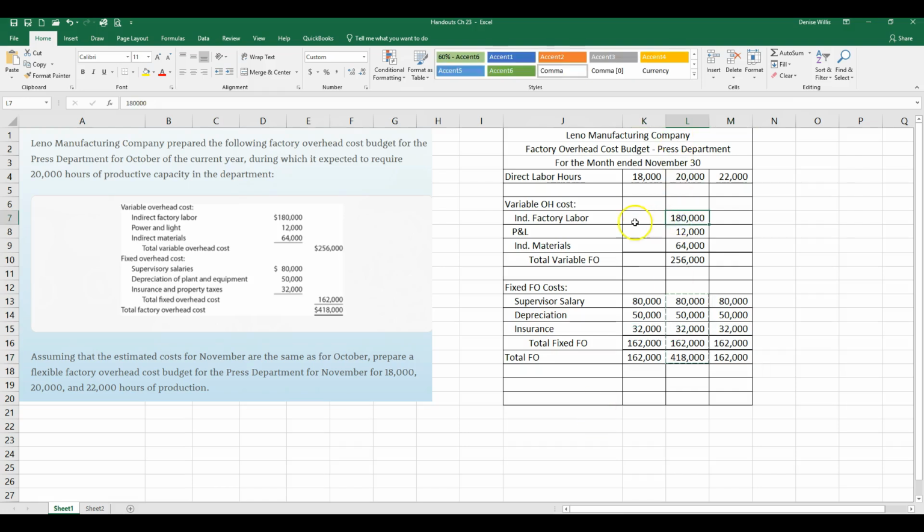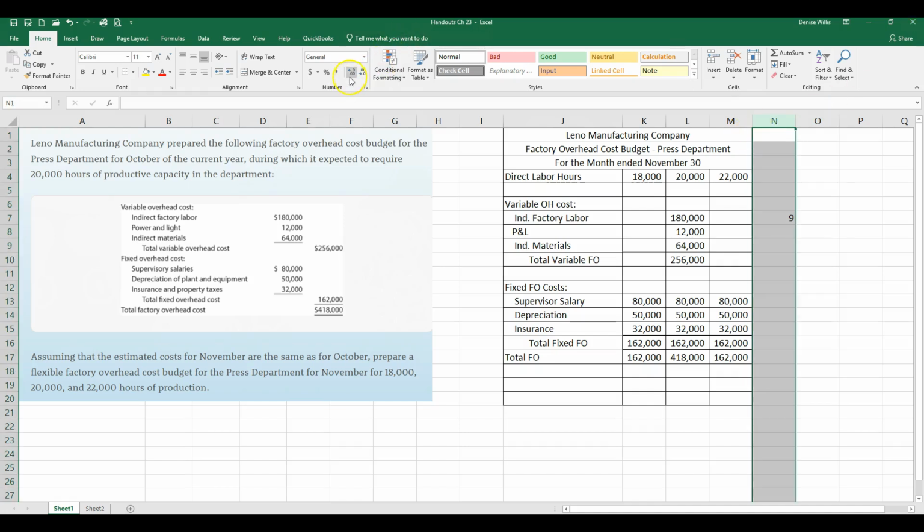We now need to come up with a rate for each one of these right here. And I'm just going to do the calculation out here on the side. Okay, so watch this here. We are going to have $180,000 at the level of 20,000. So let's take 180,000 divided by 20,000 hours. That gives us a $9 rate.